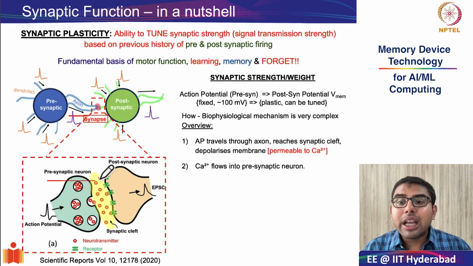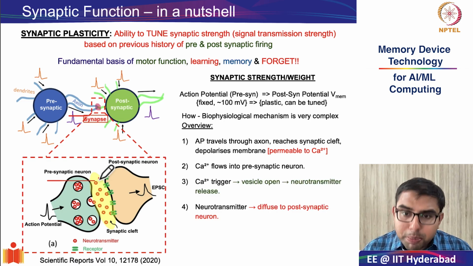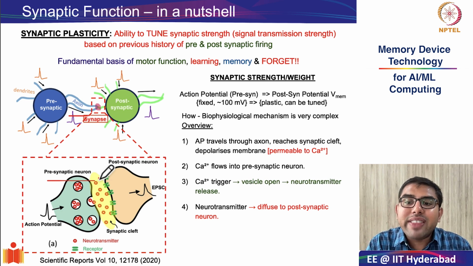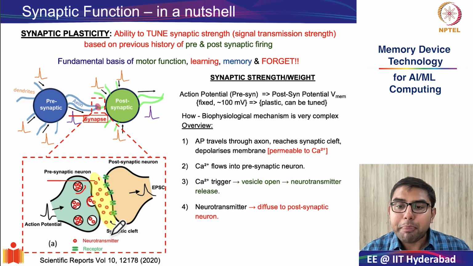The calcium is the key biochemical trigger in this process, and it almost acts like a switch that activates the synapse. In response to this calcium influx, the synaptic vesicles fuse with the membrane and they start releasing the neurotransmitters into the synaptic cleft. So as you see, these vesicles open up into the synaptic cleft and the red dotted neurotransmitters are released into the synaptic cleft.